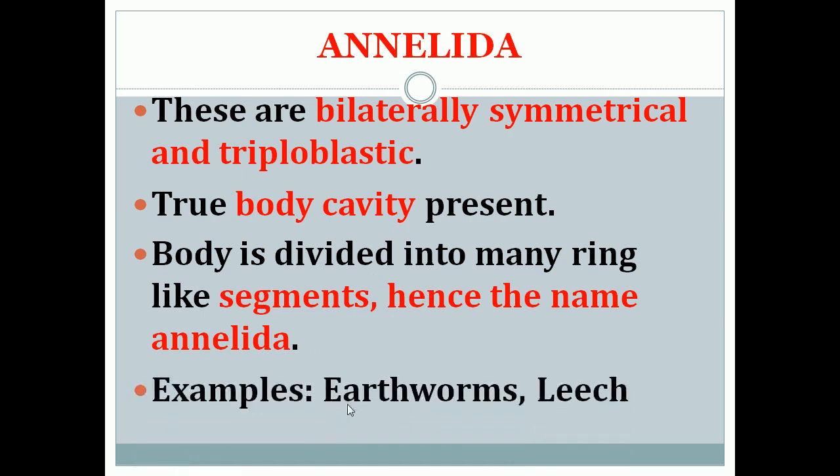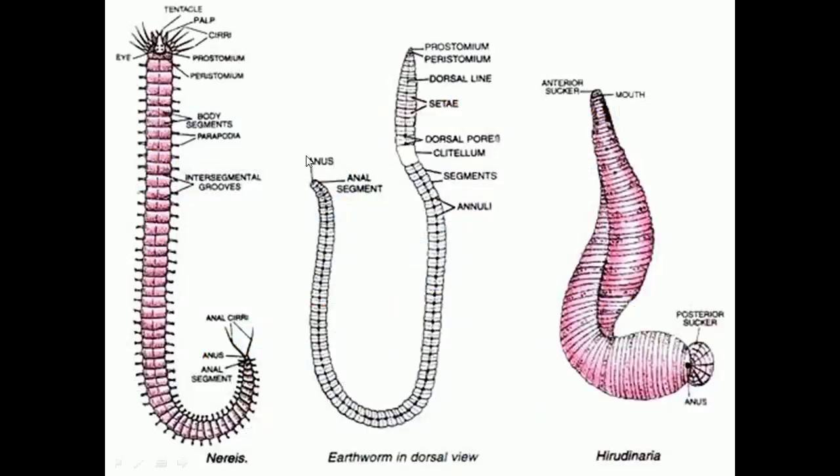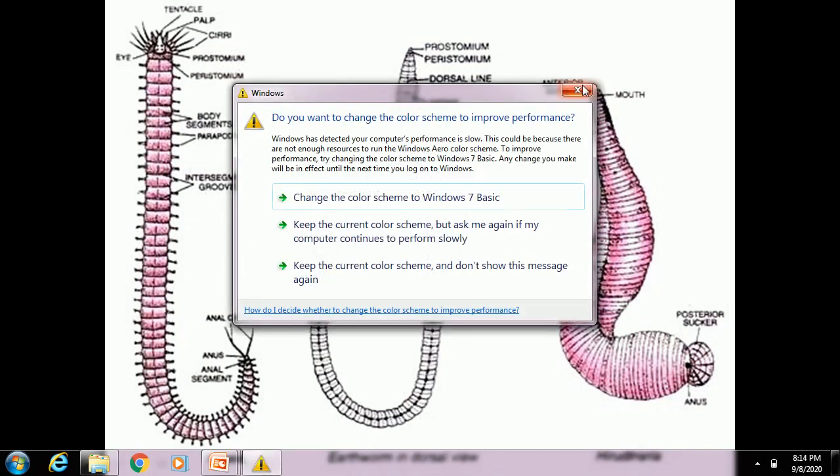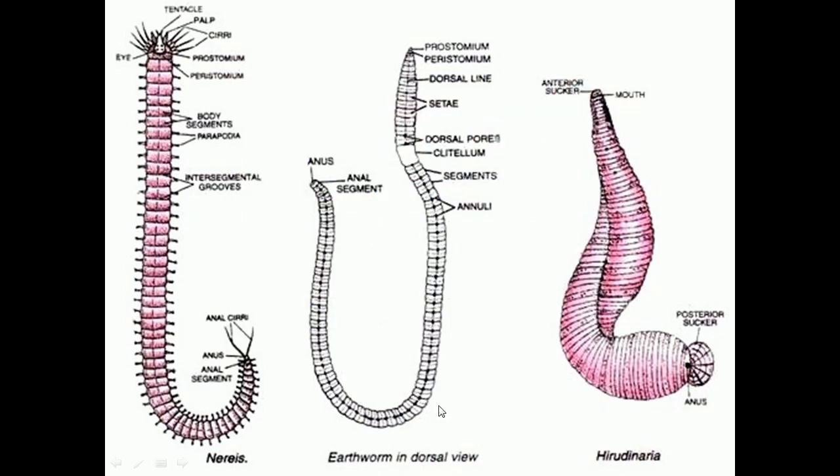Examples for Annelida are earthworms and leech. Here in this picture you can see the diagram of Nereis, earthworm, then Hirudinaria, which are examples of Annelida.